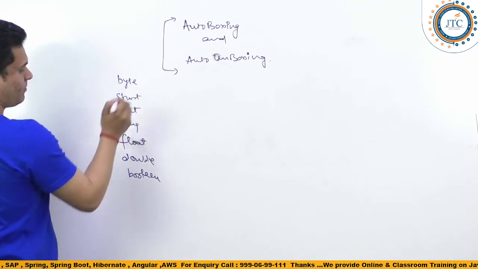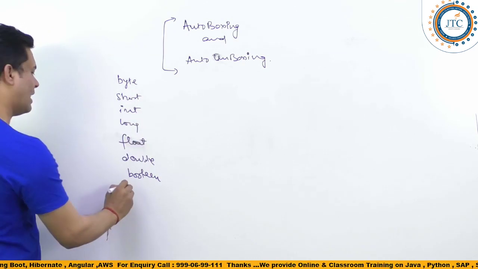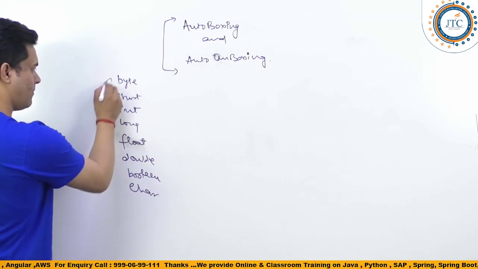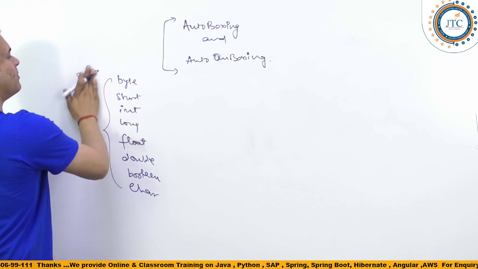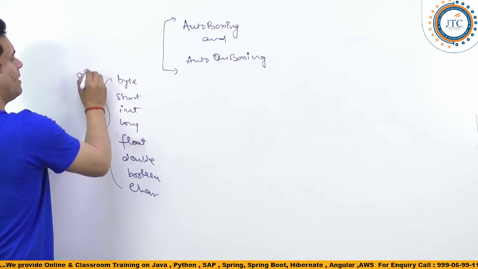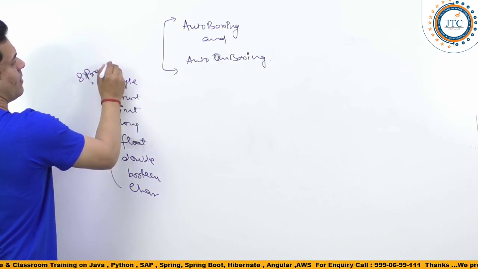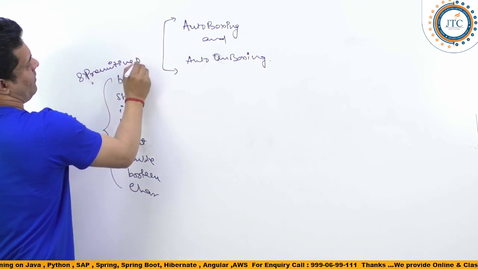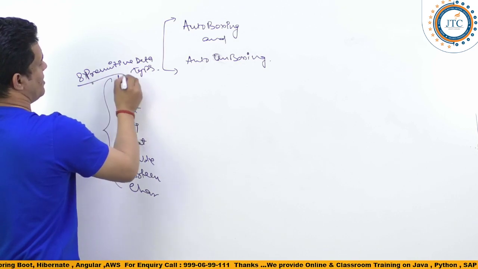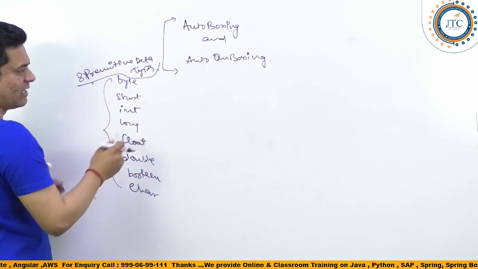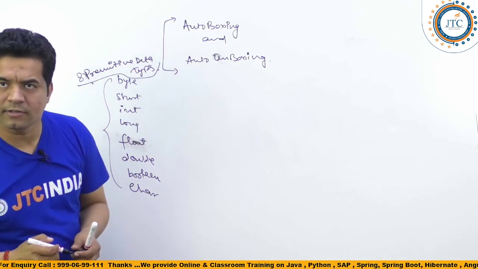And one more is char, the character. So we have 8 primitive data types available here, right guys?